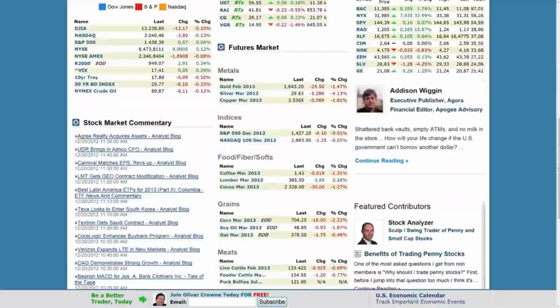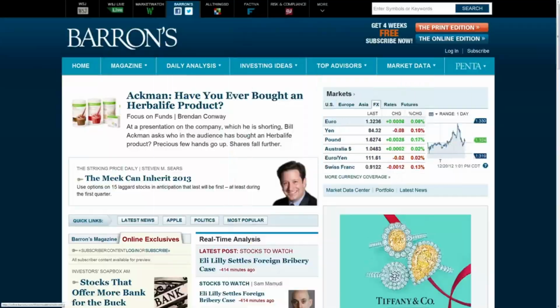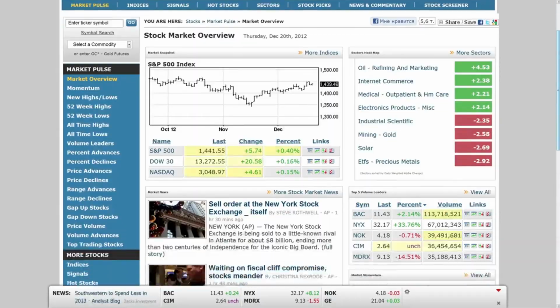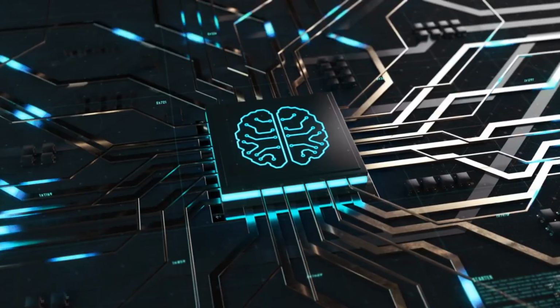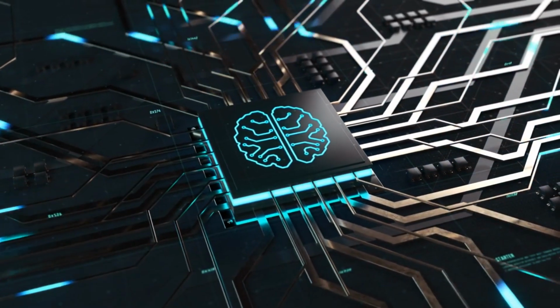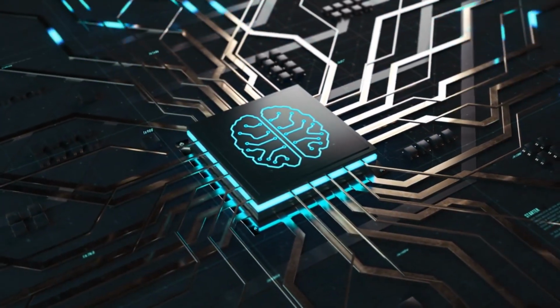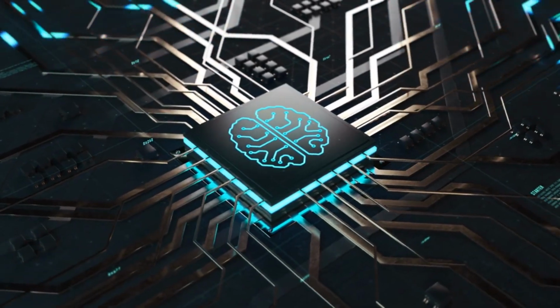Use AI to create personalized content for your audience. AI can be used to analyze your website traffic and social media data to identify your target audience. Once you know who you're targeting, you can use AI to create content that is specifically tailored to their interests. This will help you to increase engagement and conversions.